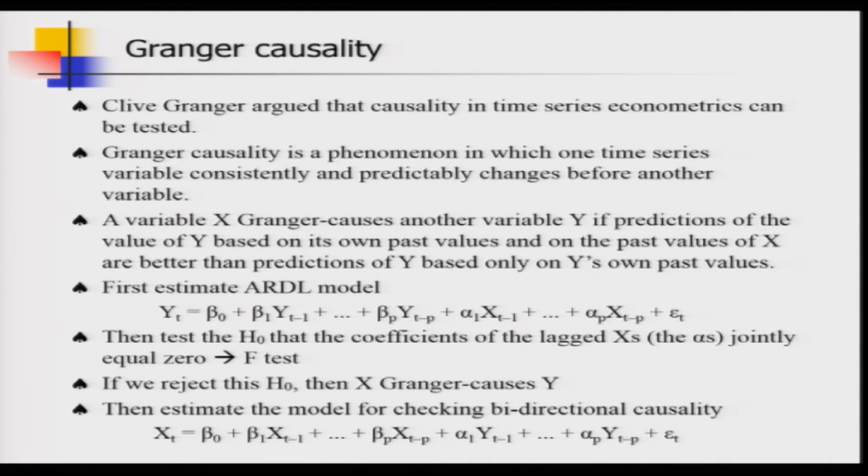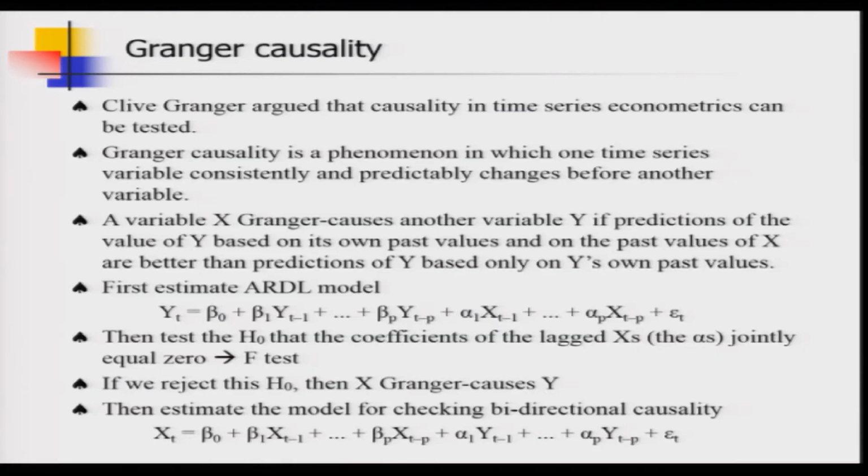Now, the very interesting point is that of course, the F test is very easy to conduct, but Granger has some more twist in the story, and he told that actually the causality could be bidirectional. So, we have here shown how x can impact y, but there could be the other way around, that y can also impact x. So, you have to run another regression now from a different perspective, and then check whether that is actually indeed the case or not.